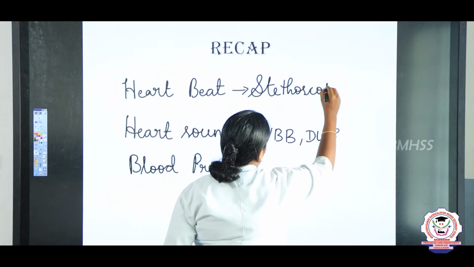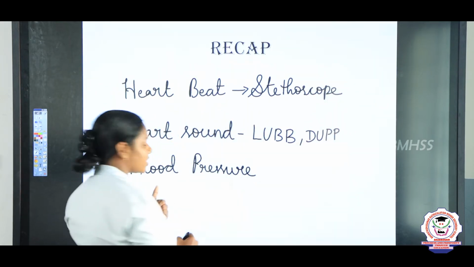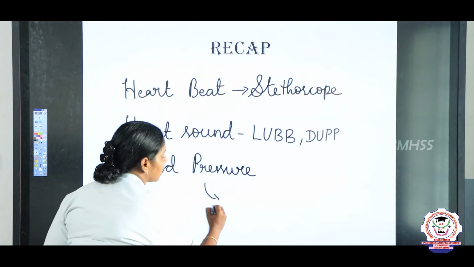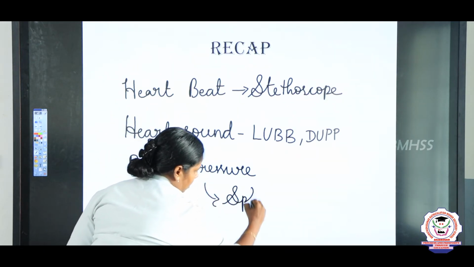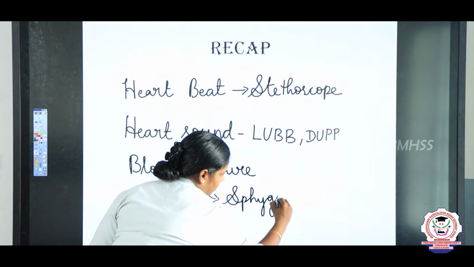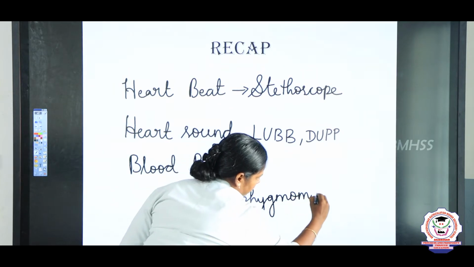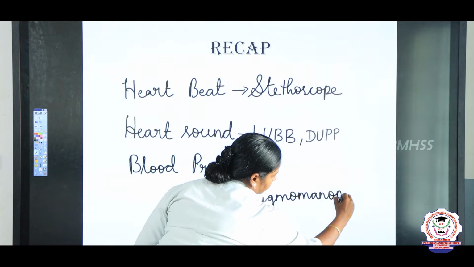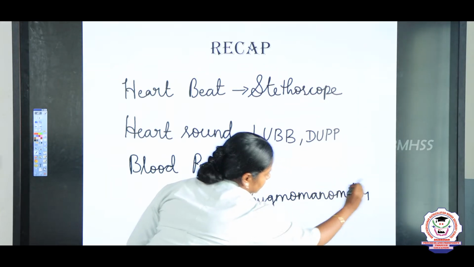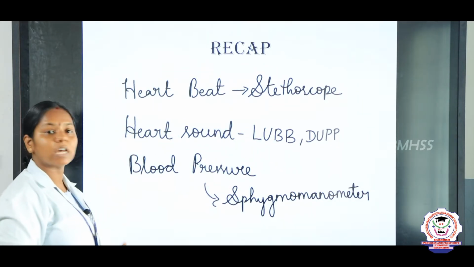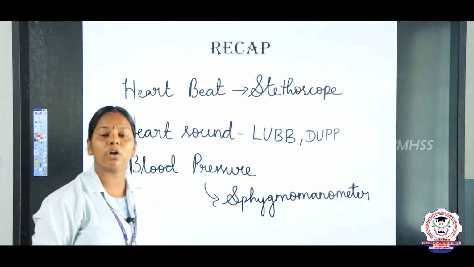And which instrument do we use to measure the blood pressure, children? Sphygmomanometer. Yes. So in the previous sessions we have discussed about this, and in this session we are going to discuss